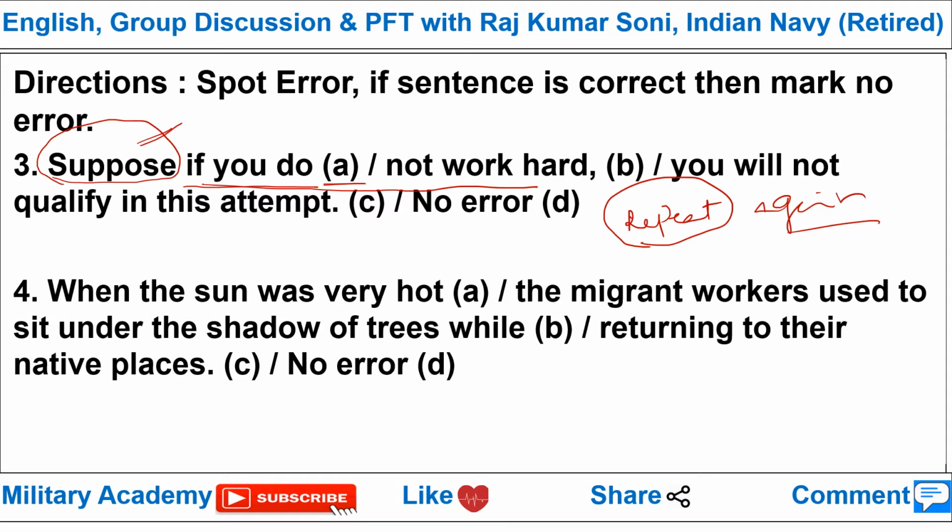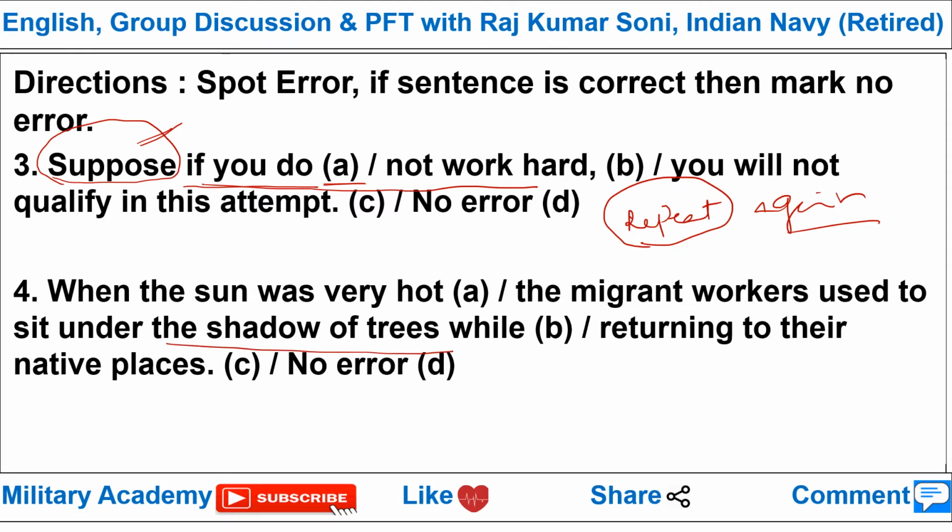Next question. When the sun was very hot, the migrant workers used to sit under the shadow of trees while returning to their native places. It was a burning issue that so many migrant workers died while returning to their native places. They had sunstroke, and lots of issues were there. They died of hunger also. So our question is: when the sun was very hot, no error. The migrant workers used to sit under the shadow of trees.